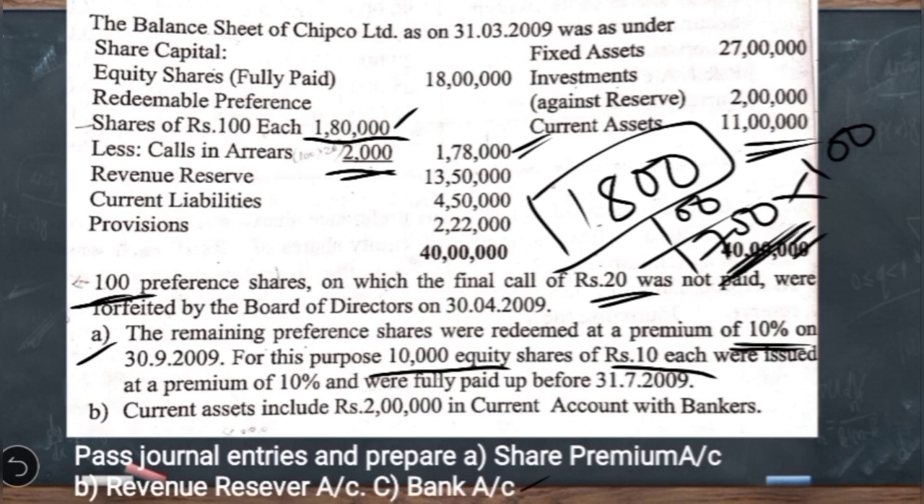So what is the total capital? 1,70,000. It is given that these remaining preference shares were redeemed at a premium of 10%. So what is the premium on redemption which we have to provide? 17,000. 17,000 is the premium on redemption which we have to provide. Now to provide this premium, what are the two options available with the company?